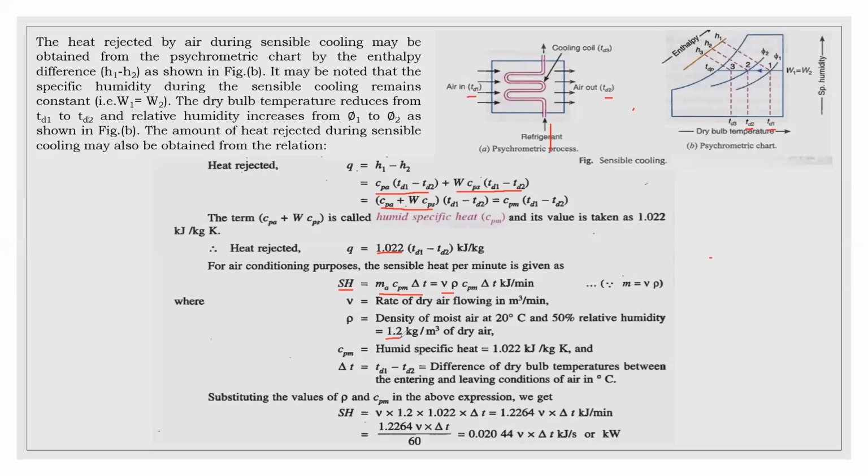Density value is 1.2 for 20 degrees centigrade and 50% relative humidity, which is normally taken, and V is the volume flow rate. The specific humid heat value we already know is 1.022. If we substitute all these in this equation, we get a final formula. If we convert in terms of seconds, the final formula we get is 0.02044 into specific volume into change in temperature.